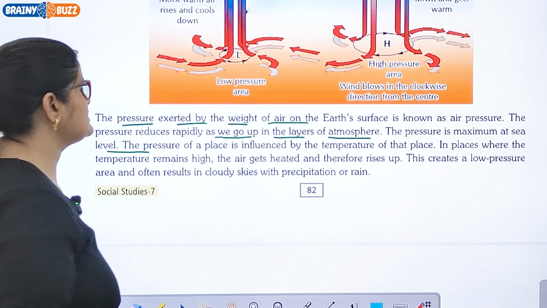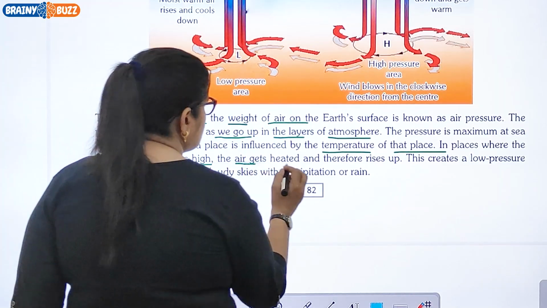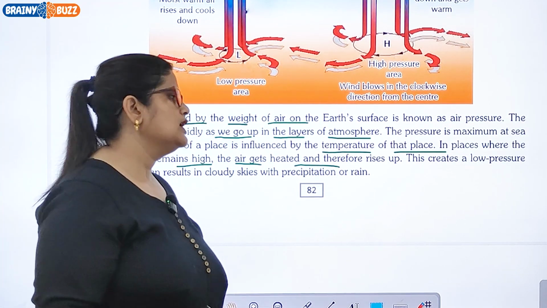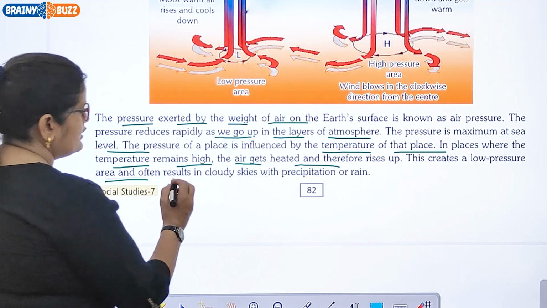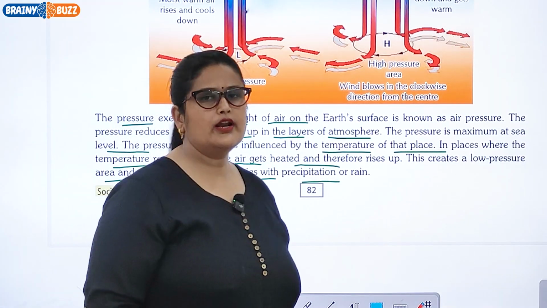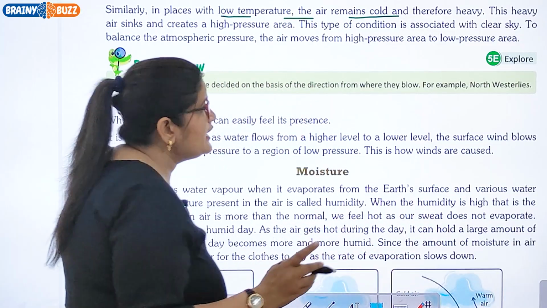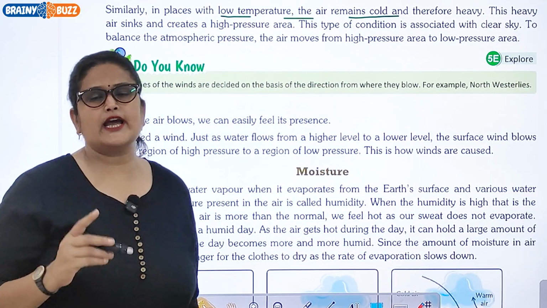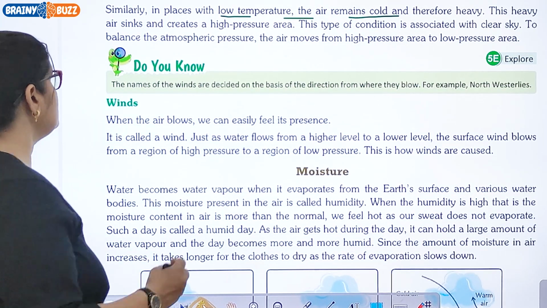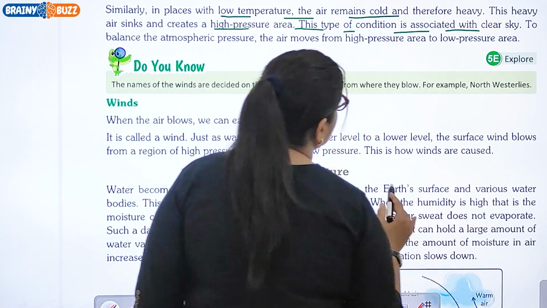The pressure of a place is influenced by the temperature of that place. In places where the temperature remains high, the air gets heated and therefore rises up. This creates a low pressure area and often results in cloudy skies with precipitation or rain. Similarly, in places with low temperature, the air remains cold, and therefore heavy. So this heavy air sinks and creates a high pressure area. This type of condition is associated with clear sky.